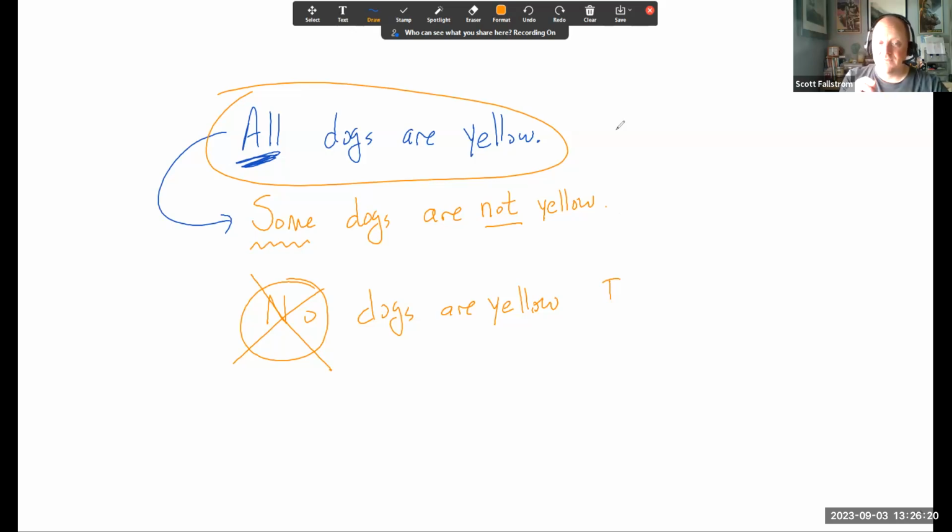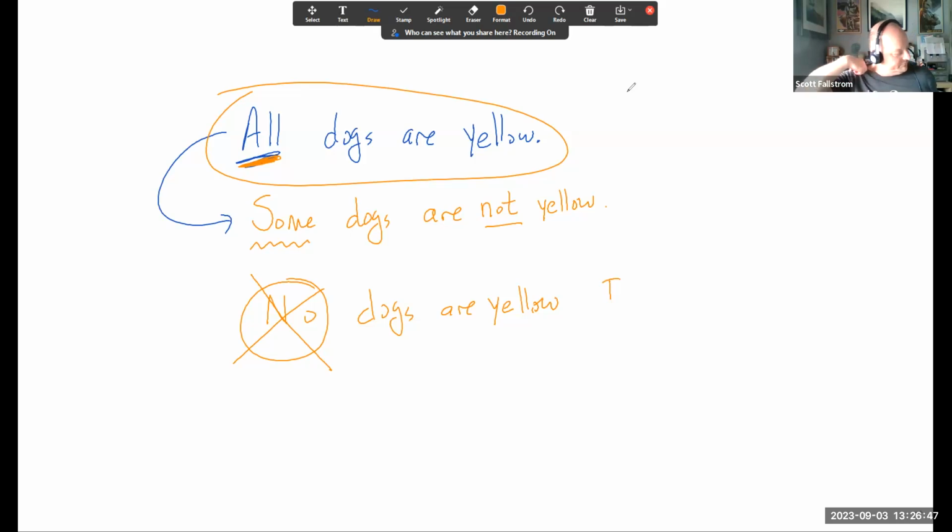So the negation of the statement is different than the truth value. If two things have opposite truth values, that doesn't necessarily mean they are negations of each other. They definitely have opposite truth values, but the negation, especially with quantifiers, is very specific. Okay? It tells you exactly what you need to do to disprove the first statement.